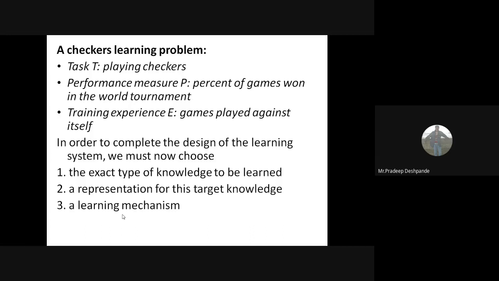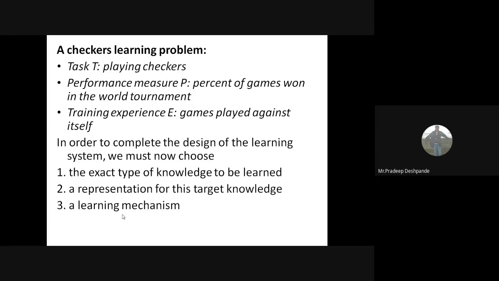What was the task here? Playing the checkers game. Our performance measure is percent of games won in the world tournament now. So the attribute is changed, right? Before this, we had taken percent of games won against itself. Now it is percent of games won in the world tournament. What is the training experience here? Games played against itself. That is the training experience: how many games it has played against itself and how many times it has won.